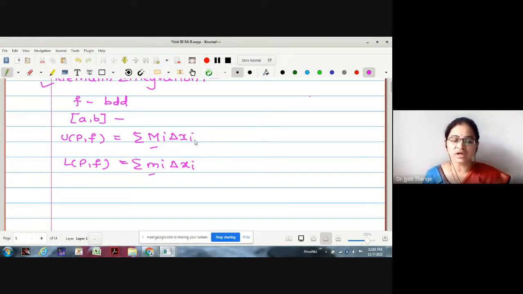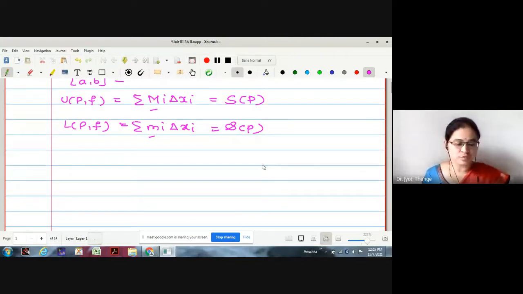Now here in Royden's book, the notation used for the upper sum is capital S of P, and for the lower sum it is small s of P. The concept was the same, only the change is in the notation.